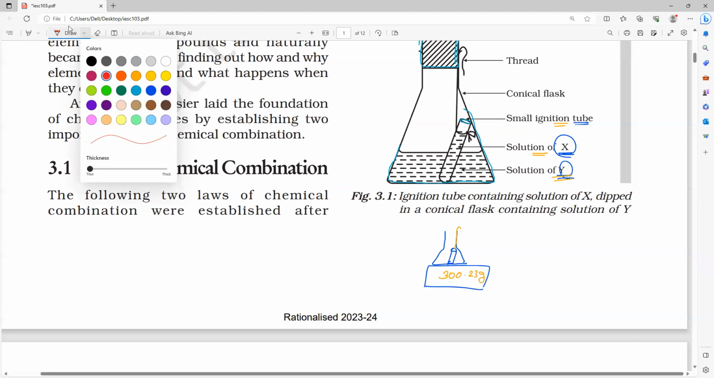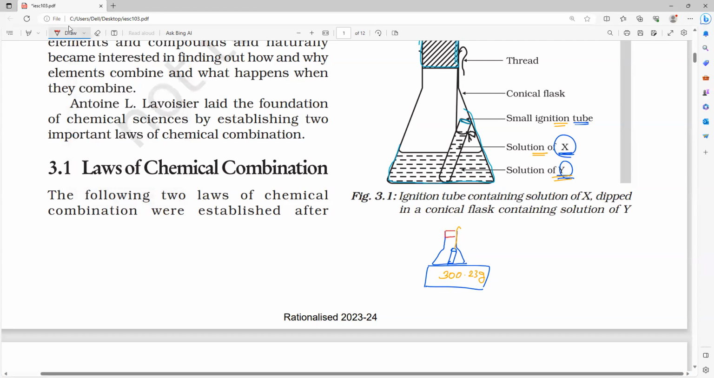So now I will tilt this, because I fixed it with a rubber cork. Now there is no reaction. I just shake it and tilt it so that X will come and mix with Y, or Y will go and mix with X. So a reaction will take place. Finally we will get a solution in the conical flask. X will go and react with Y, so X will become empty, and entirely we will get a solution here.